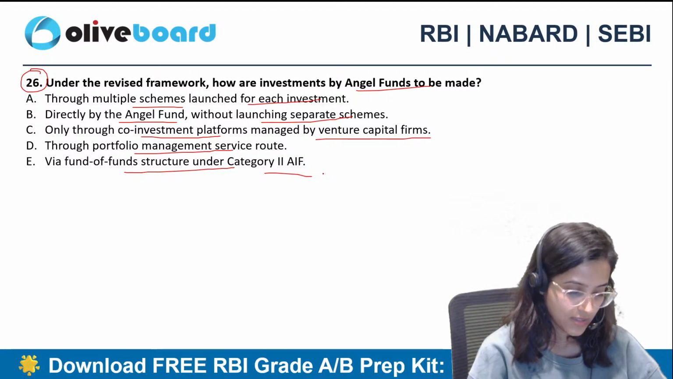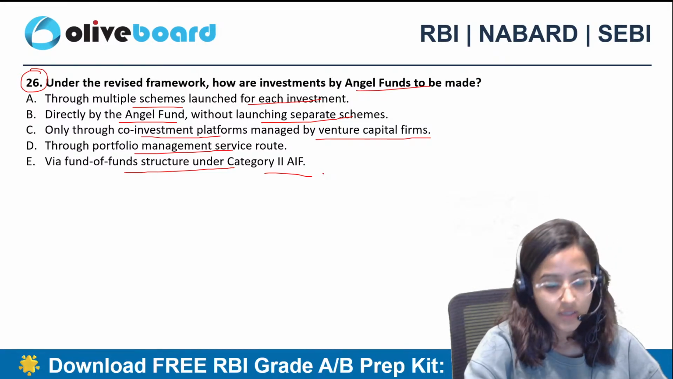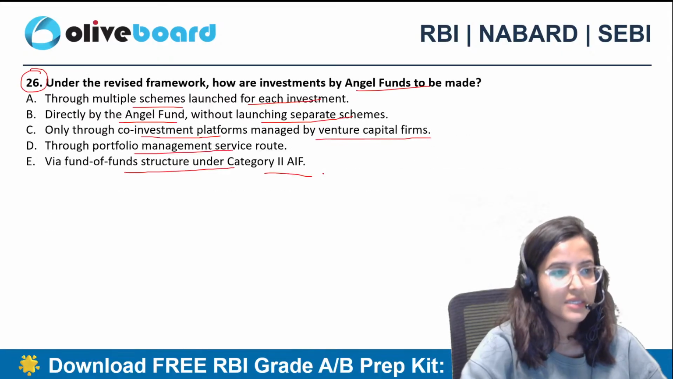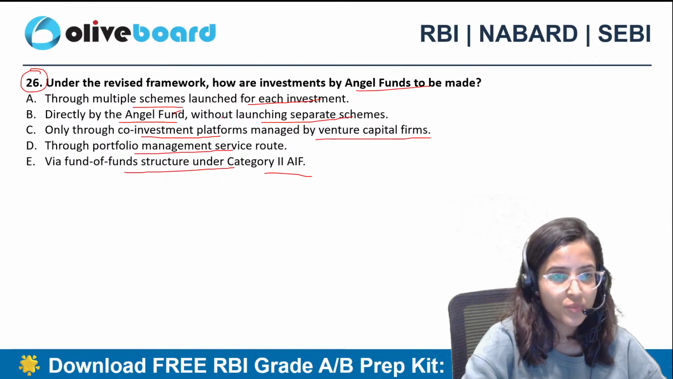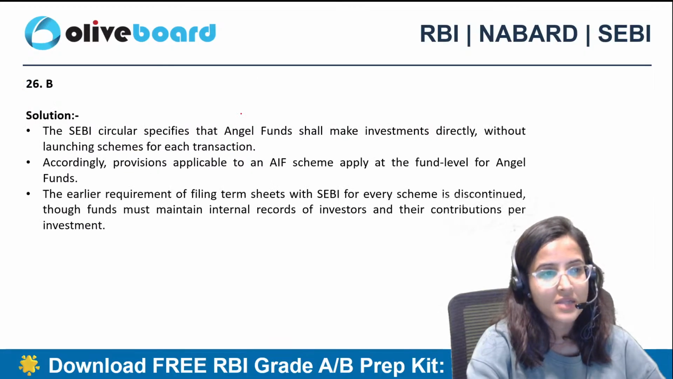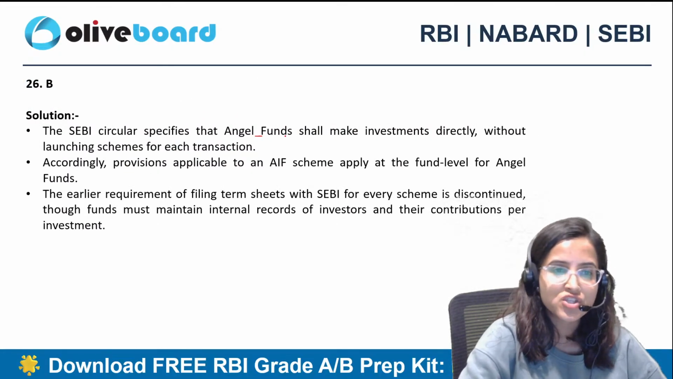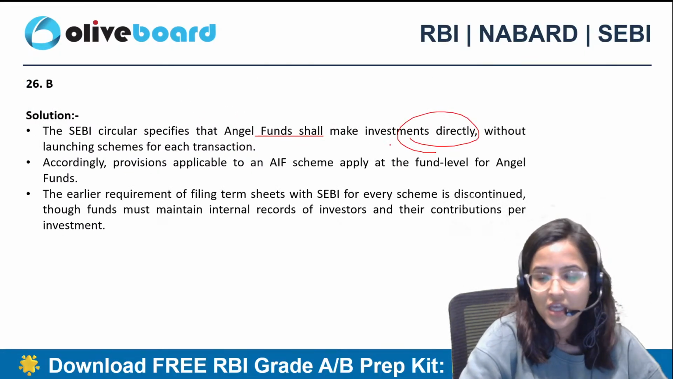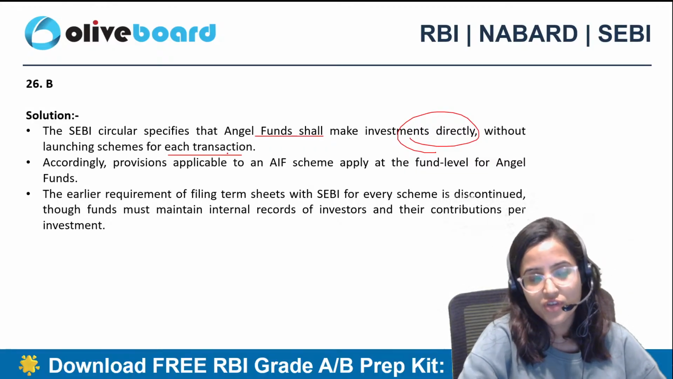The correct answer is B: directly by the angel fund without launching separate schemes. It is not E, not C. Answer is B. The SEBI circular specifies that angel funds shall make investments directly without launching schemes for each transaction.